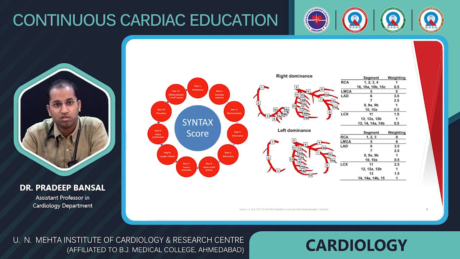So, this is the SYNTAX score. It includes multiple factors like dominance, coronary segment, trifurcation, bifurcation, and lesion length. So, these are all factors included in the SYNTAX score.